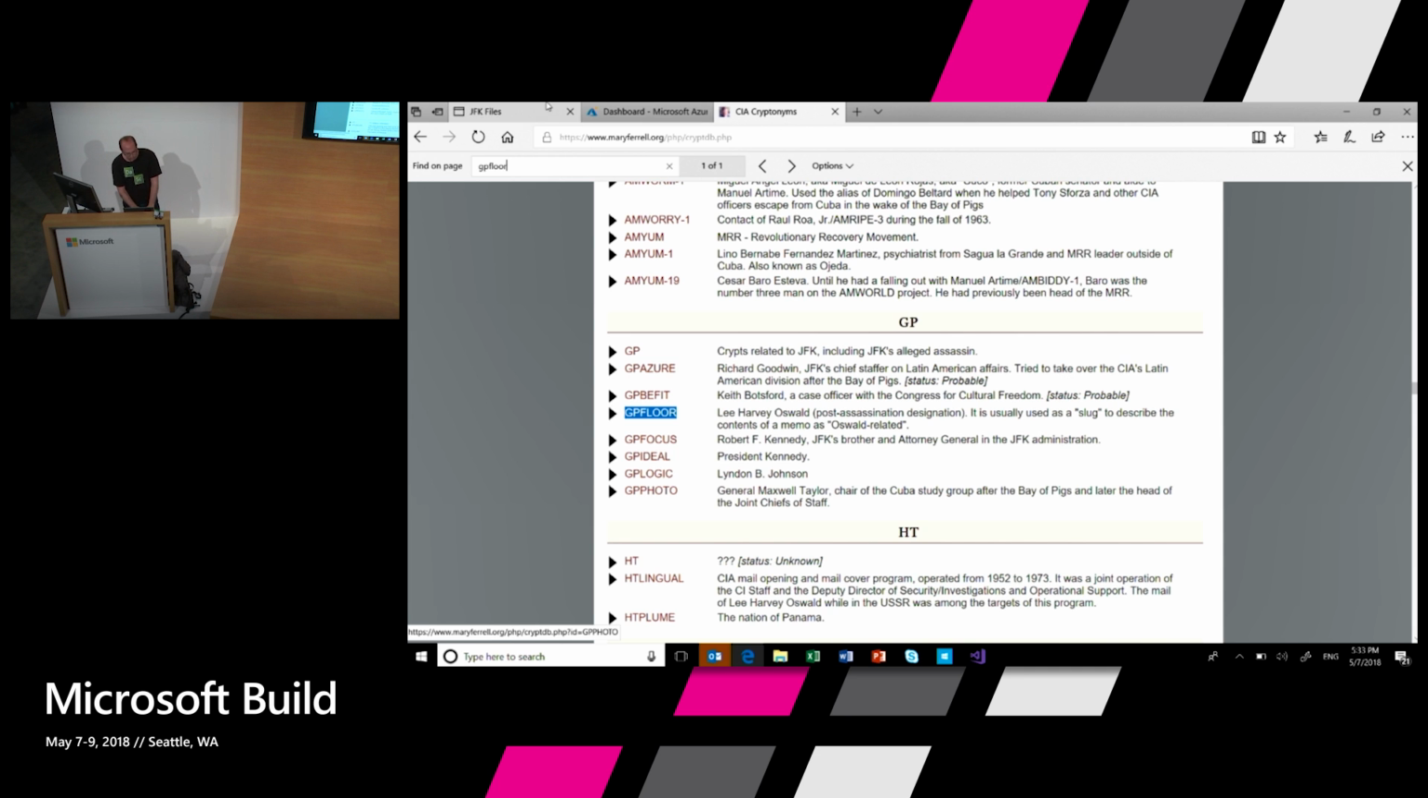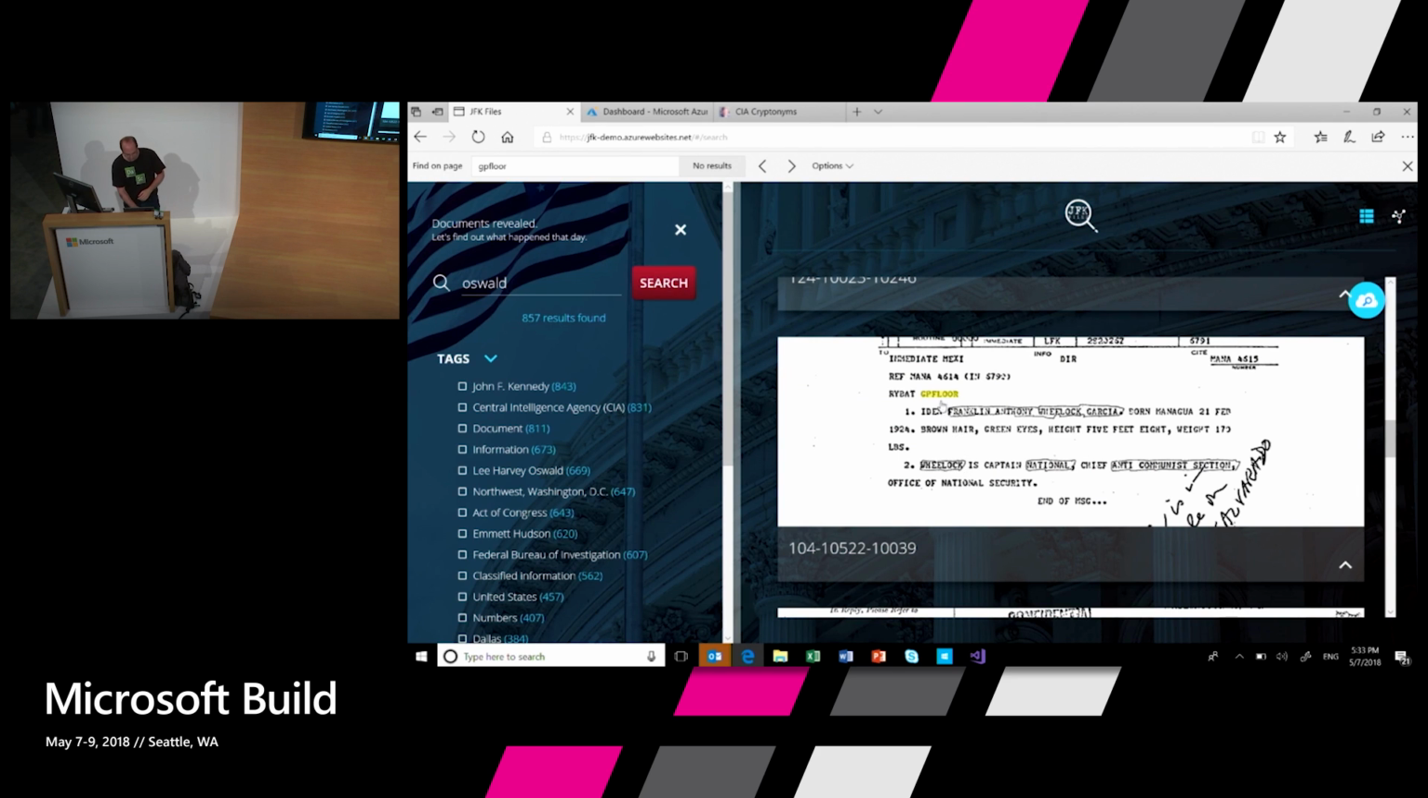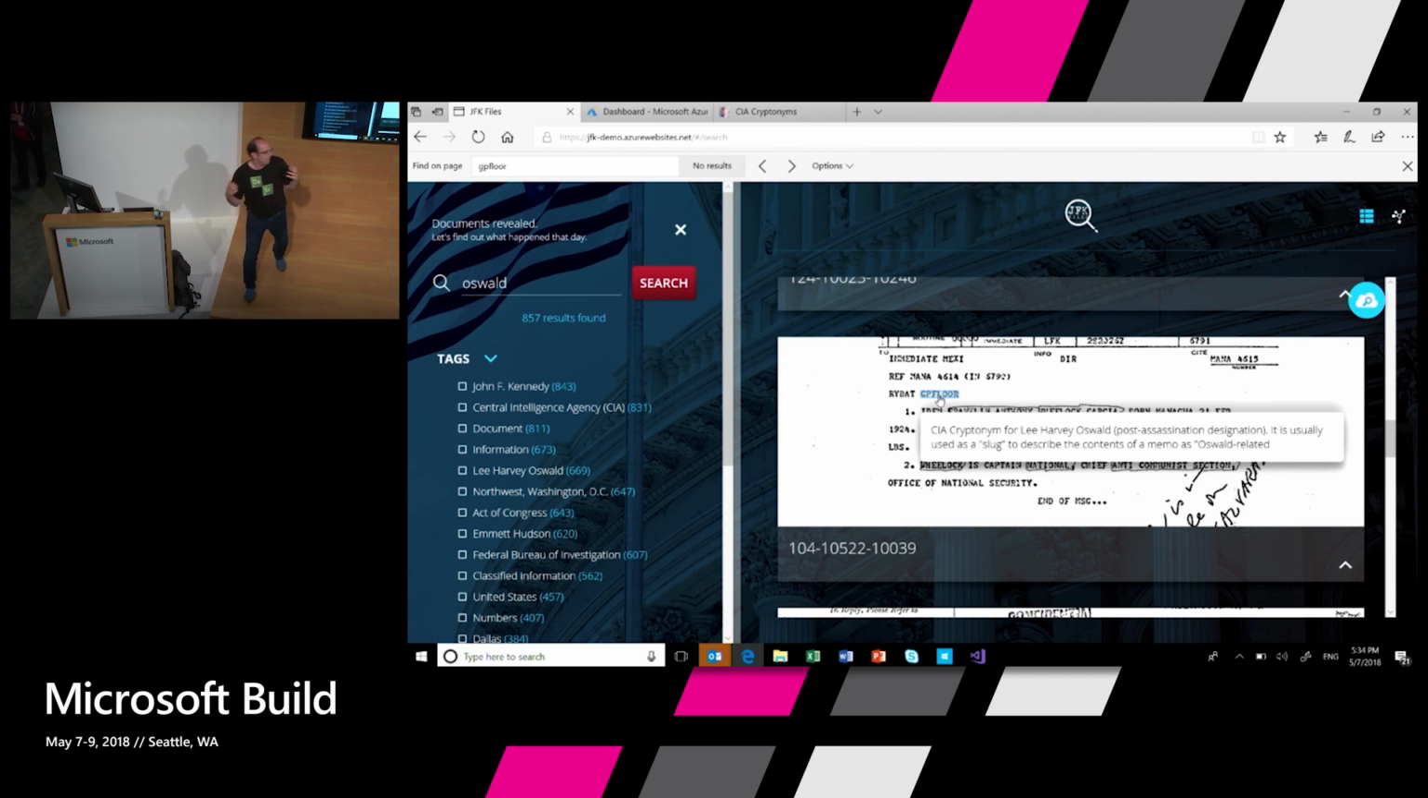So what I created was a custom skill that basically parsed through this website, extracted all these pairs of cryptonyms, and used this as annotations in the context of my data. So when I search for Oswald, what I get back is also every mention of GPFLOW, because this is the CIA cryptonym for Lee Harvey Oswald, which is very nice.